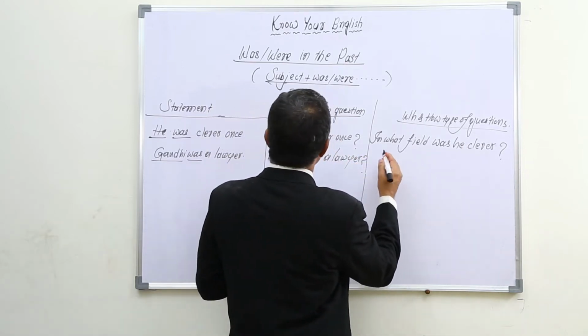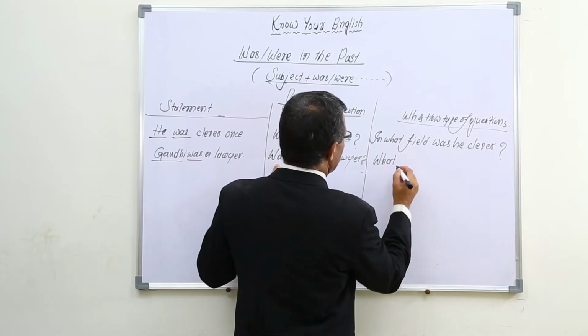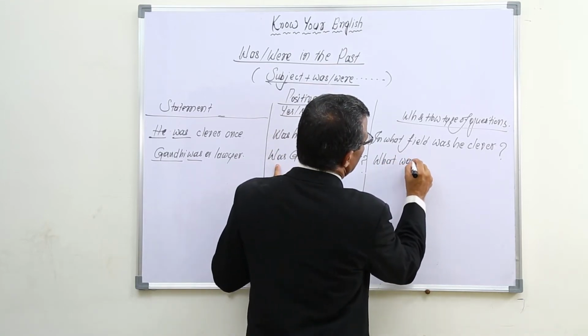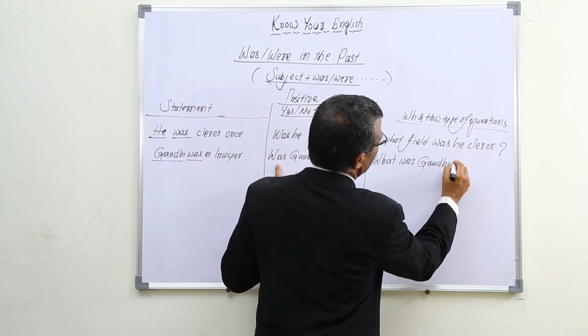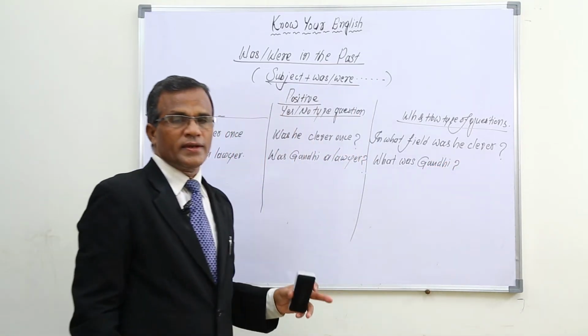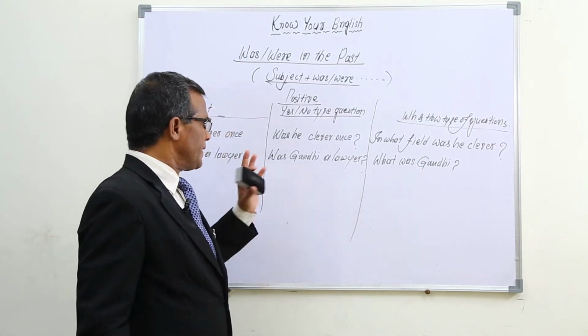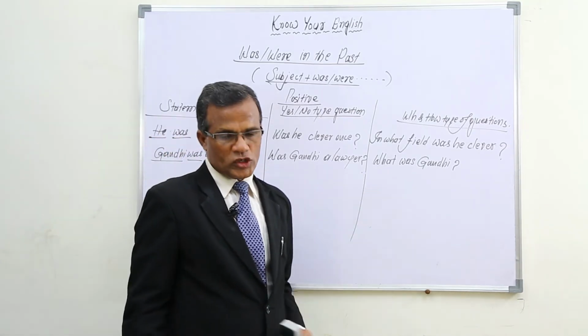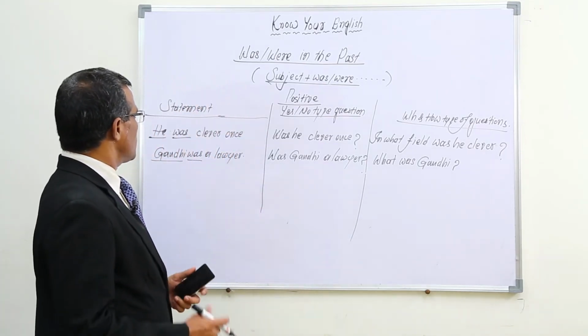And WH questions like what was Gandhi? So this is a question which seeks the answer to be occupation. In this way we can put questions also.